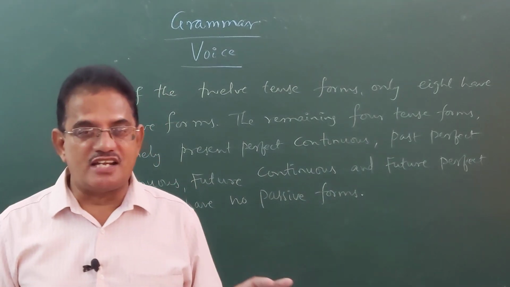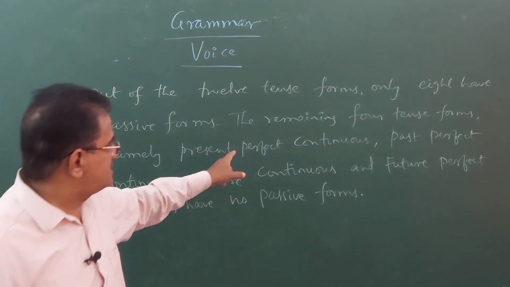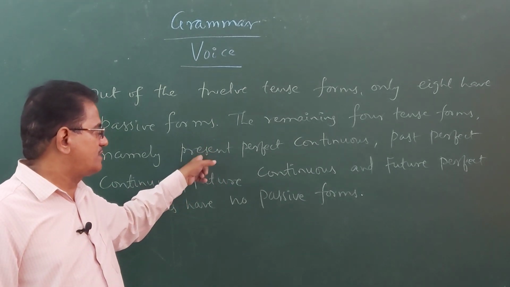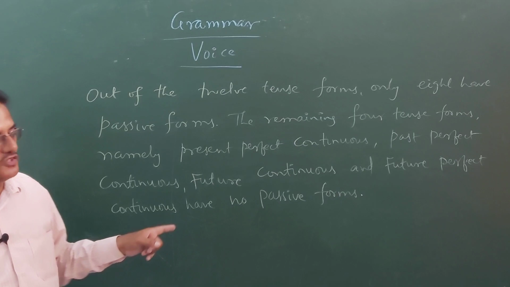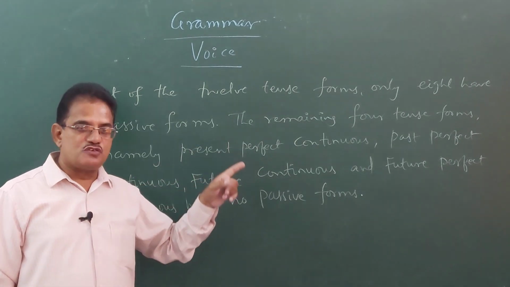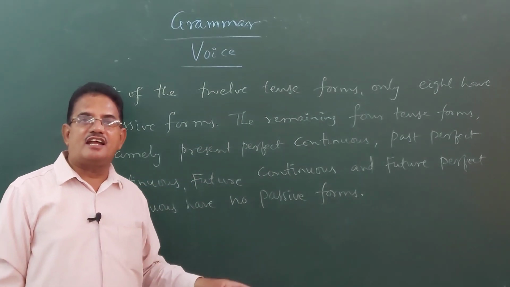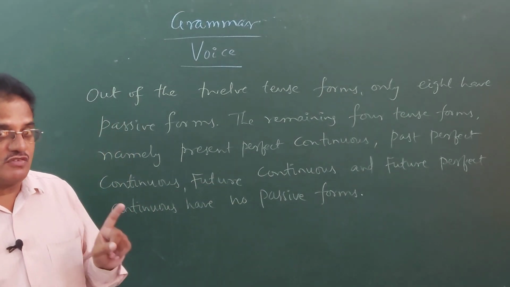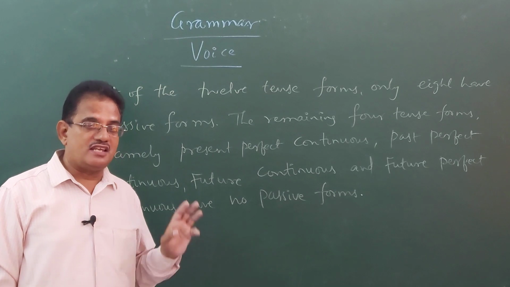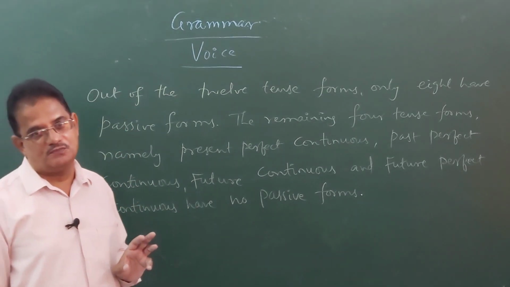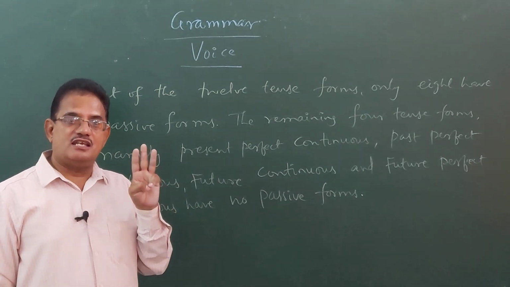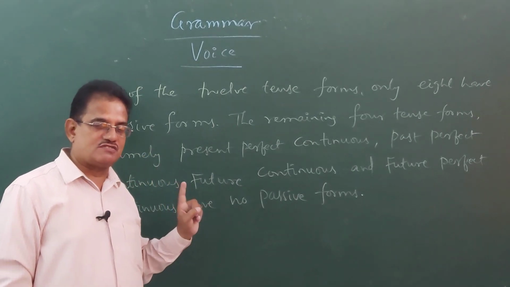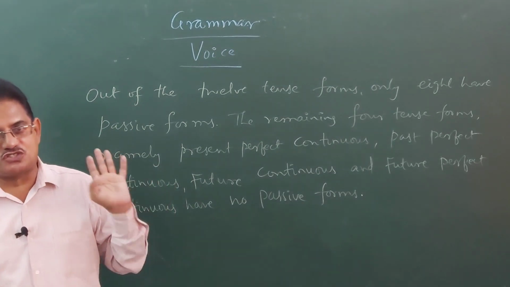Means the sentences which are written in these tense forms, if any sentence is found there in either present perfect continuous or past perfect continuous or future continuous or future perfect continuous, they cannot be changed into passive voice. This is what we have to learn, children. Remaining 8 forms have the passive forms. Means all the 3 perfect continuous tense forms and 1 future continuous tense form. These 4 do not have passive structures.